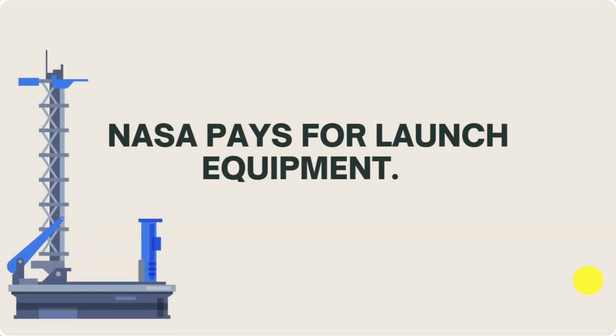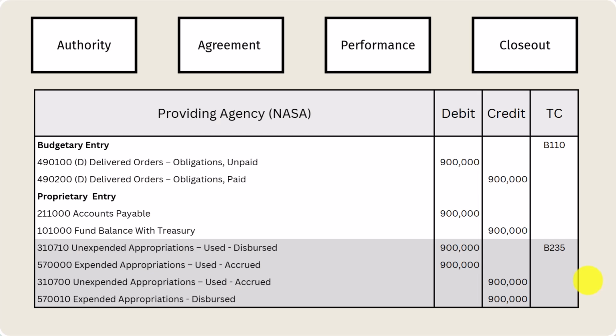Now we pay for the launch equipment, just continuing moving down. Once again, flipping those budgetary entries from 4901 to 4902. And we're recording, or reducing, our payable that we accrued in the last one and reducing our fund balance with Treasury. And you'll see also we're moving our expended appropriations used accrued to expended appropriations disbursed.